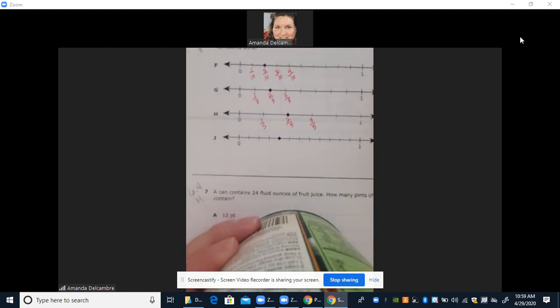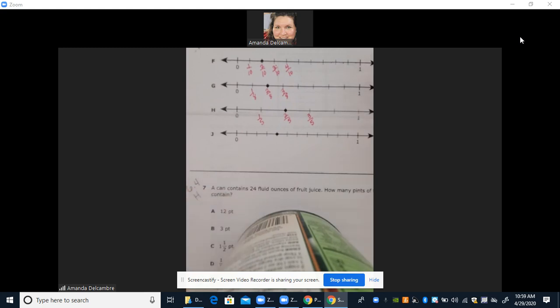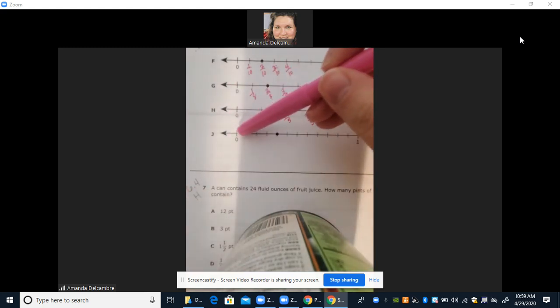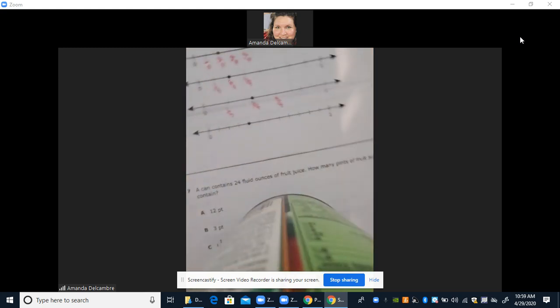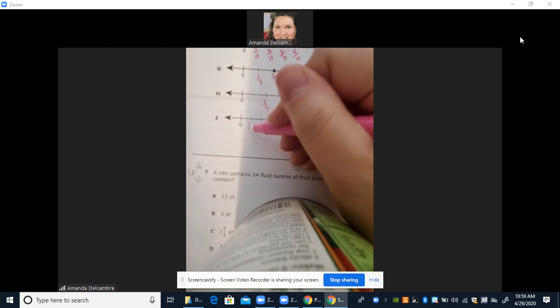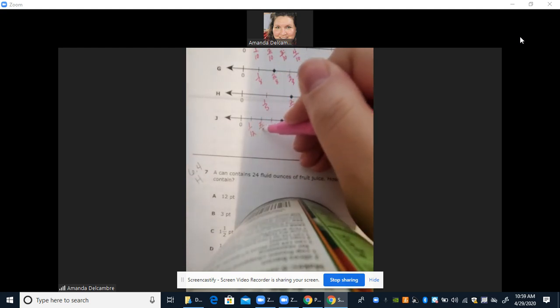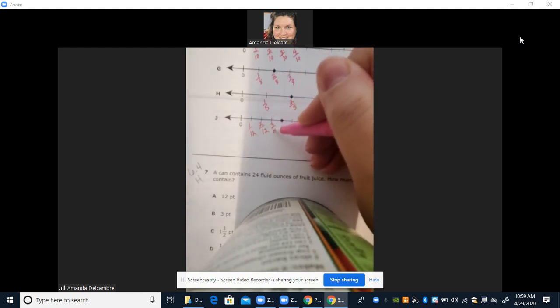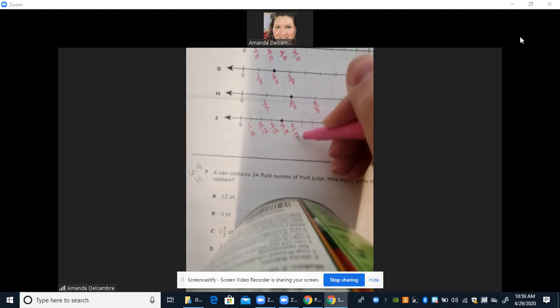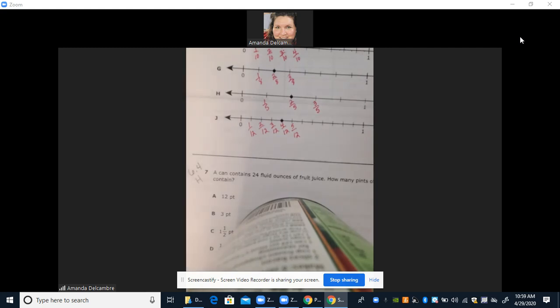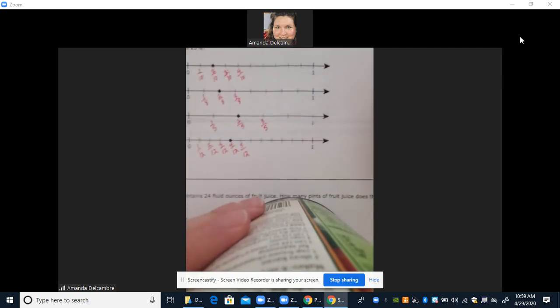And if we look at J, J has a lot of spaces here. So let's look. 1, 2, 3, 4, 5, 6, 7, 8, 9, 10, 11, 12. It's broken into twelfths. So this is 1/12, 2/12, 3/12, 4/12, and 5/12.